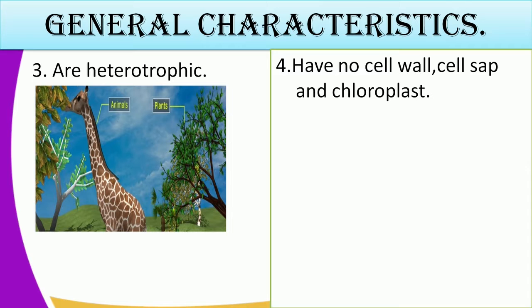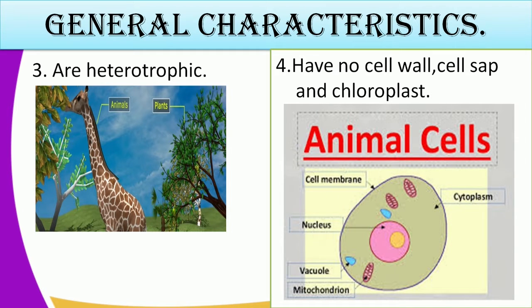Another general characteristic is that the animals, when you look at the structure of their cells, do not have a cell wall, they do not have a cell sap, and they also do not have a chloroplast. So in plants, it is opposite. Plants have a cell wall, whereas the animals do not have. The cell wall in plants is made by a substance which we call cellulose, which is absent in the animal cell. Chloroplast is responsible for the process of photosynthesis. So in animals, because we have said that animals are heterotrophs, it means they do not have that pigment. And in addition, they do not have the cell sap.